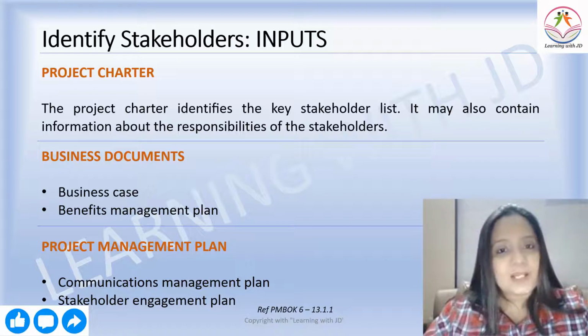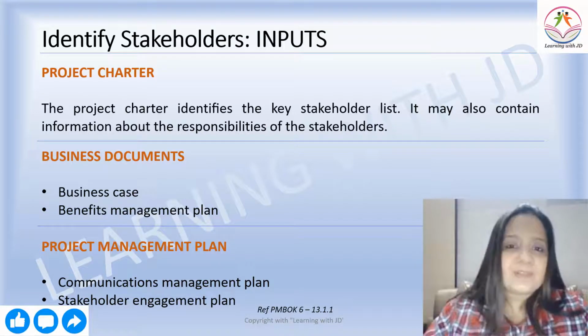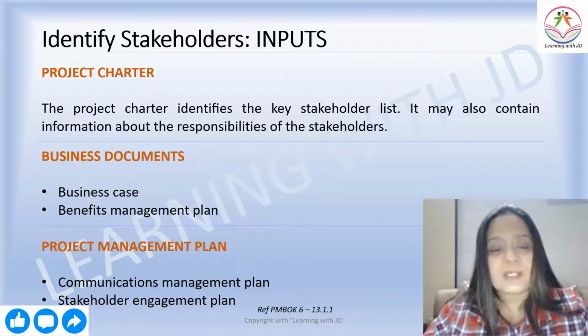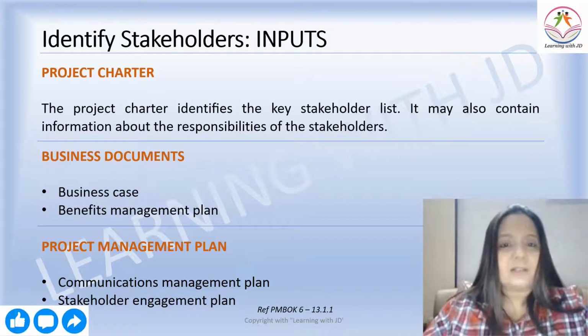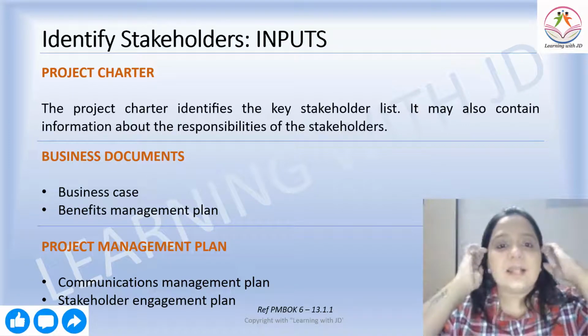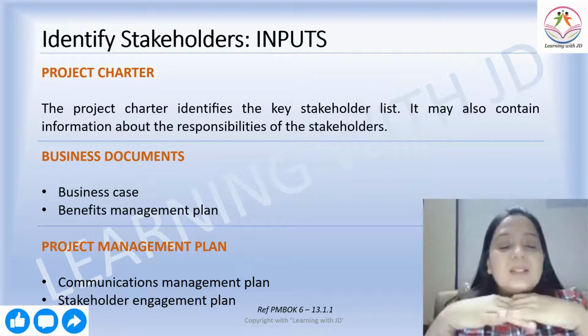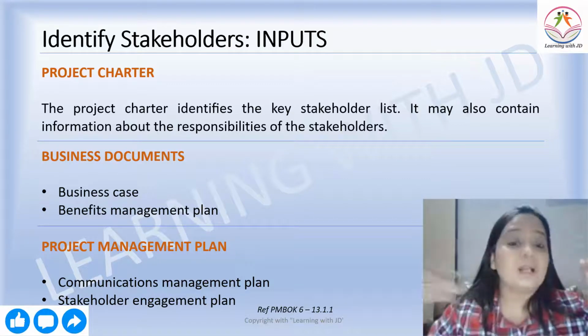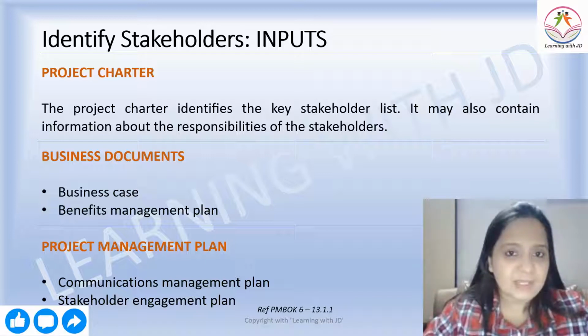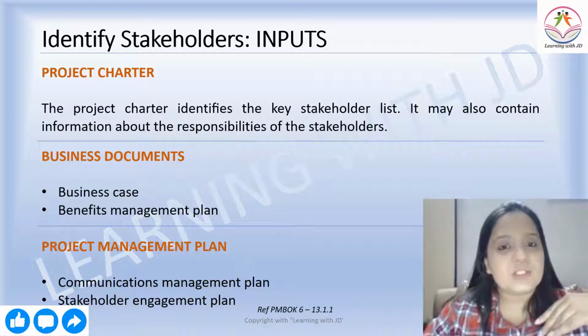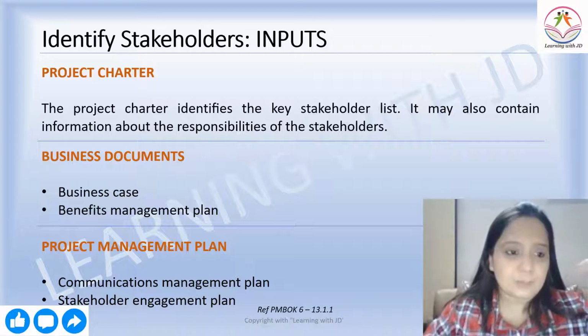Then let's see what are the inputs and outputs. We've spoken about input and output in the previous sessions, and let's have a look at which inputs are required at the identifying stakeholders stage. So you need the project charter. Why? Because the project charter identifies the key resources which were made initially. But ideally speaking, the moment you create your project charter, you have to identify your stakeholders. That's a part of initiating, right? Just two processes we have. So hence the project charter is your input in identifying the stakeholders.